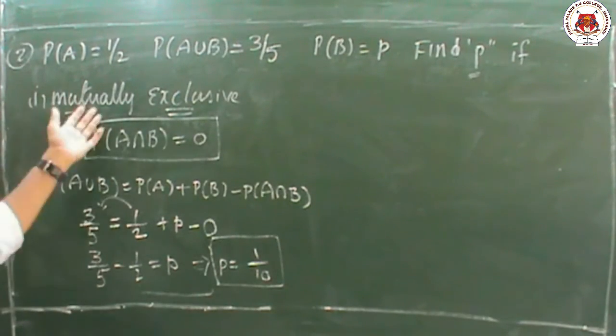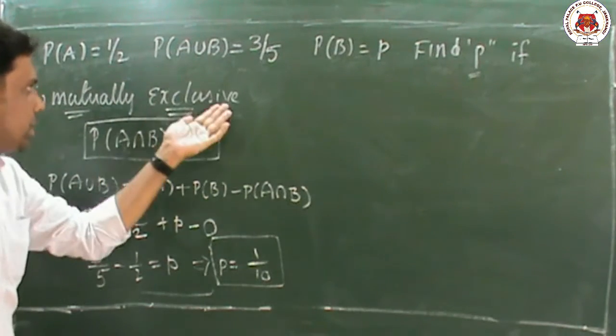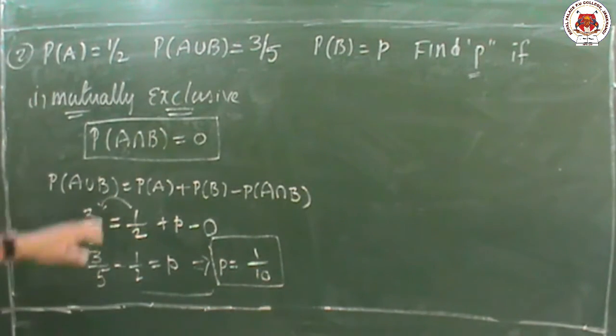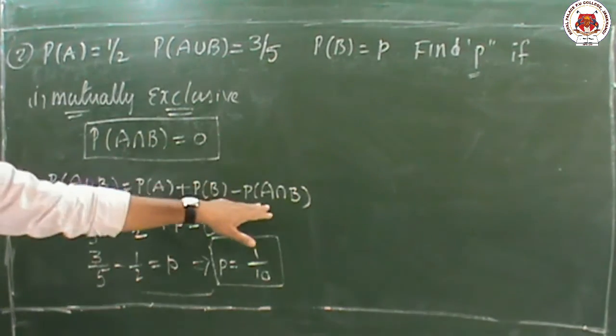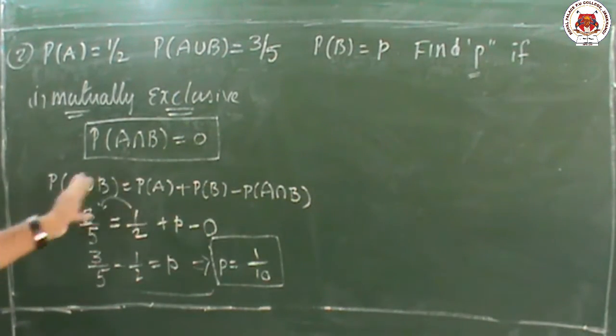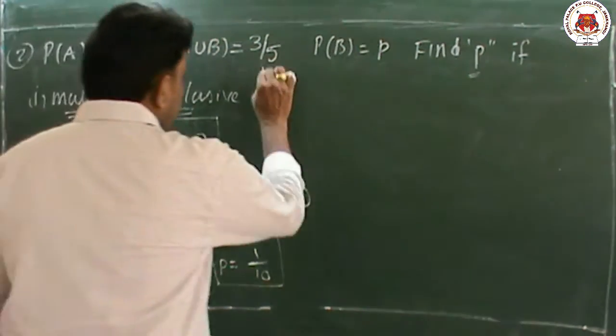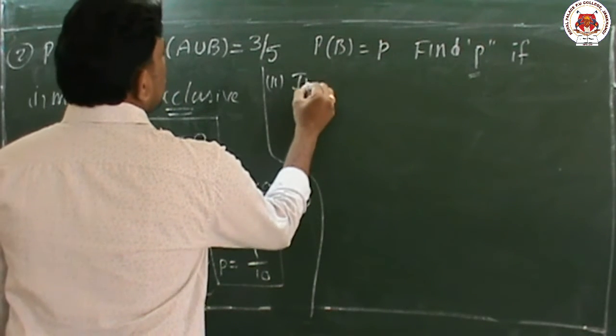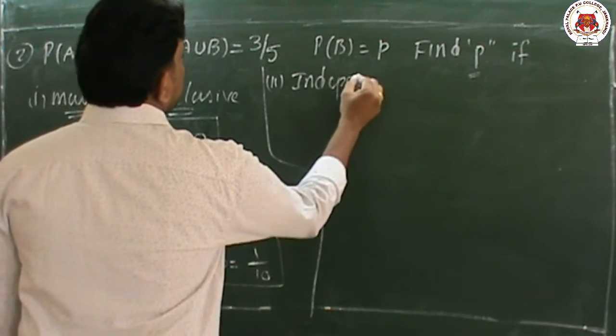Means when it is mutually exclusive, then the p value is 1 by 10. Why? Because their intersection part is 0. In the part of intersection, you put 0, and we will get p. Now the case of independent, the second one. So independent events.